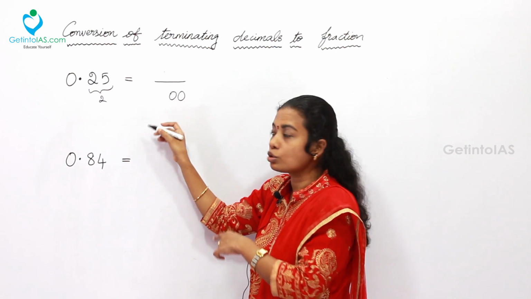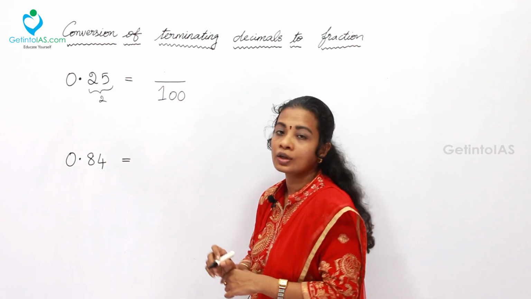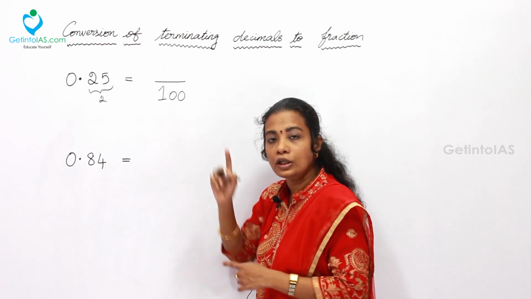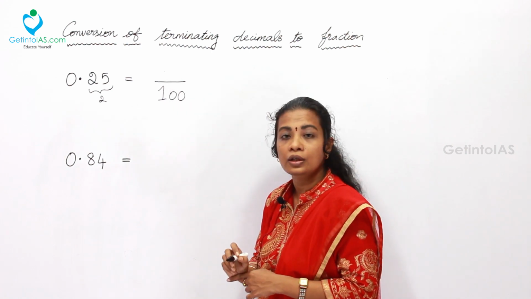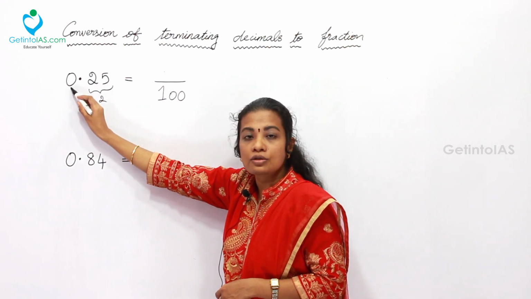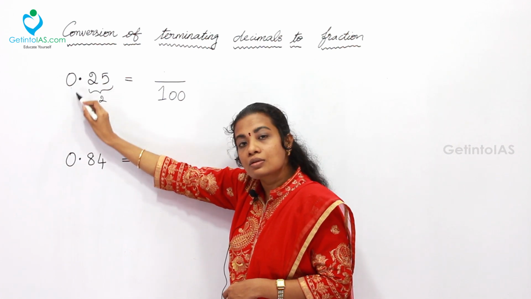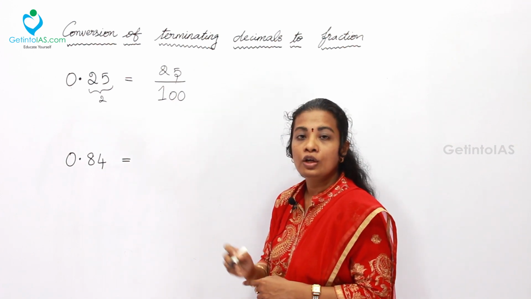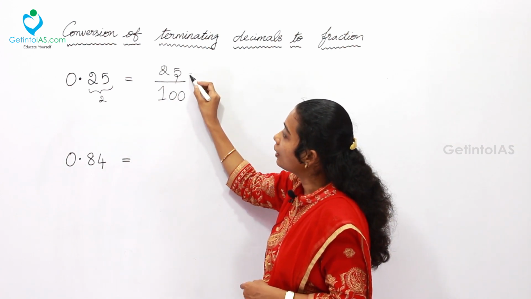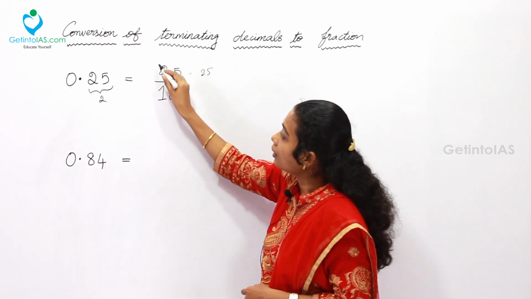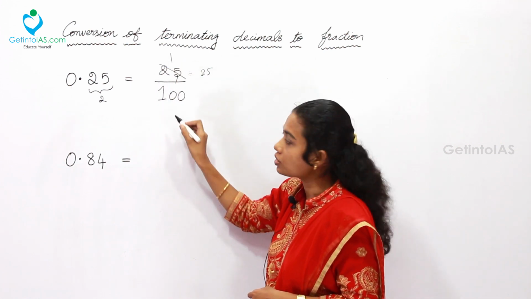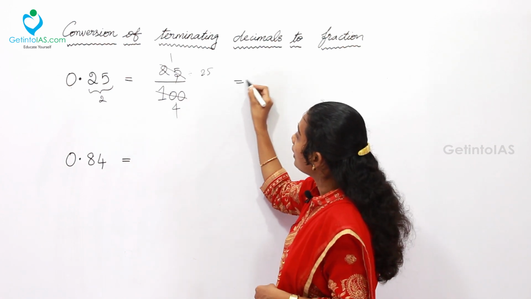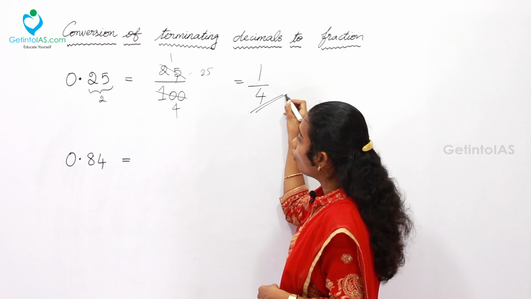Zeros have no values. For that we are writing 1 over here. So 100 is the actual value to be written in the denominator. Then what is to be written in the numerator? Just forget the 0, and forget this decimal point also. Simply you can pick the 25 over here. Now you can simplify this. Divided by 25, in the numerator 1 times 25 is 25, in the denominator 4 times 25 is 100. Finally my answer is 1 by 4.